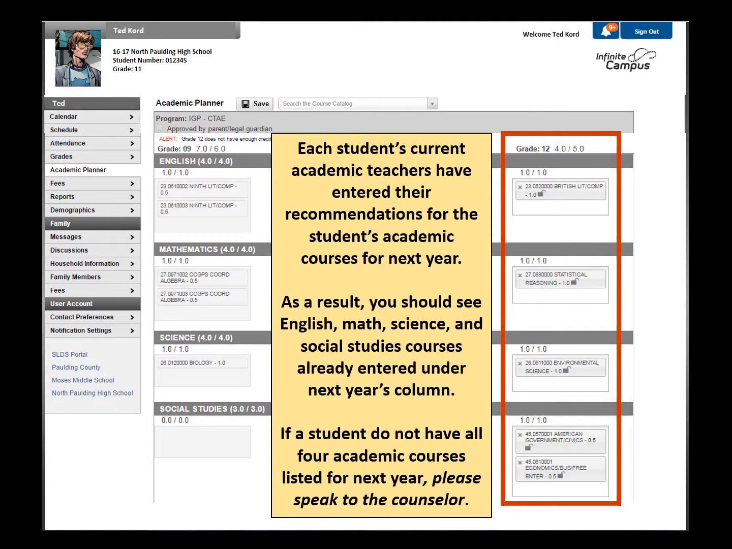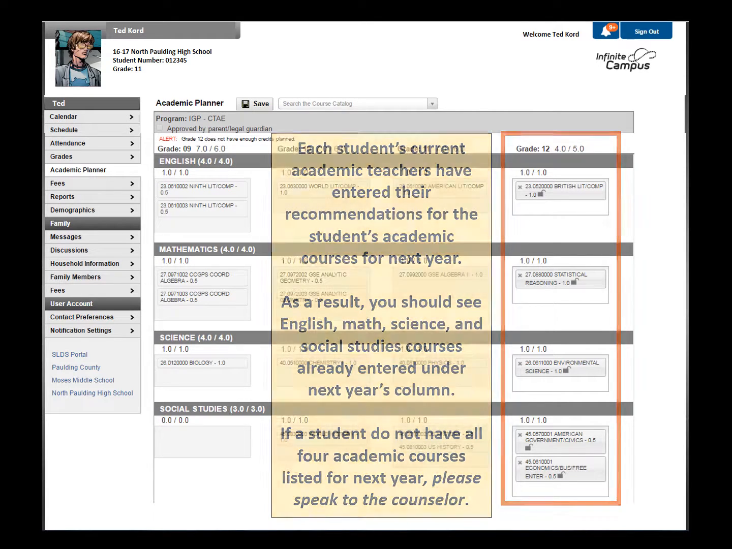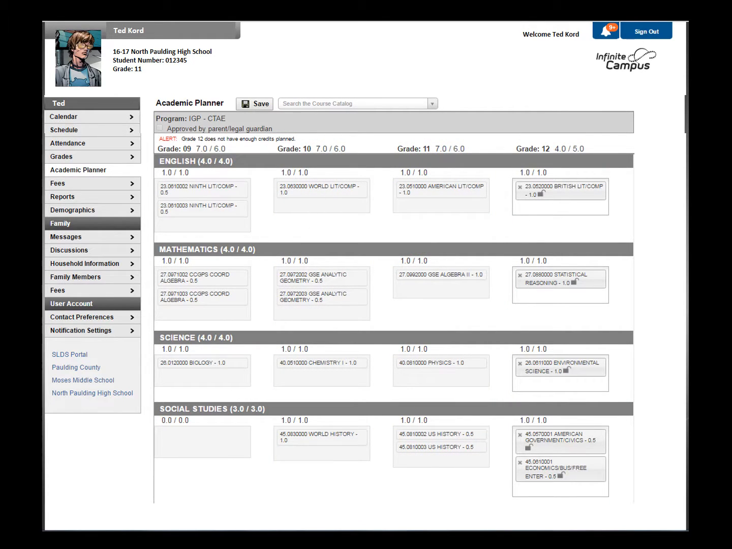The column that reflects the next year of school is the place where we will enter the student's course request for next year. In the academic areas, the student's current academic teachers have entered their recommendations for the student's next academic course. As a result, you should see courses for English, Math, Science, and Social Studies that have been entered and locked into the student's column for next year. If for some reason your student does not have all 4 academic courses for next year, please contact your student's counselor.